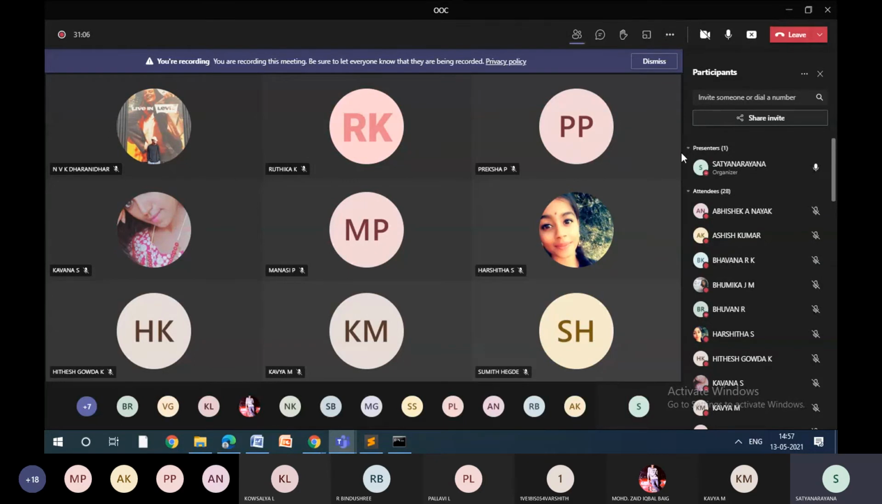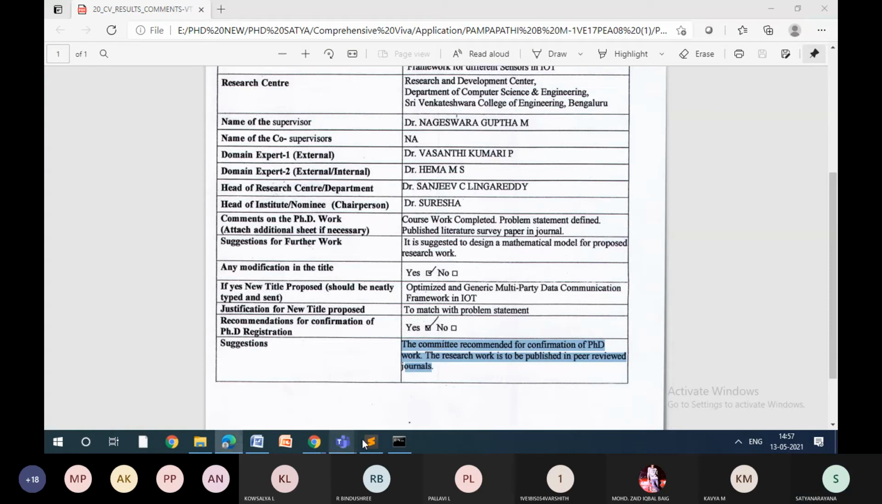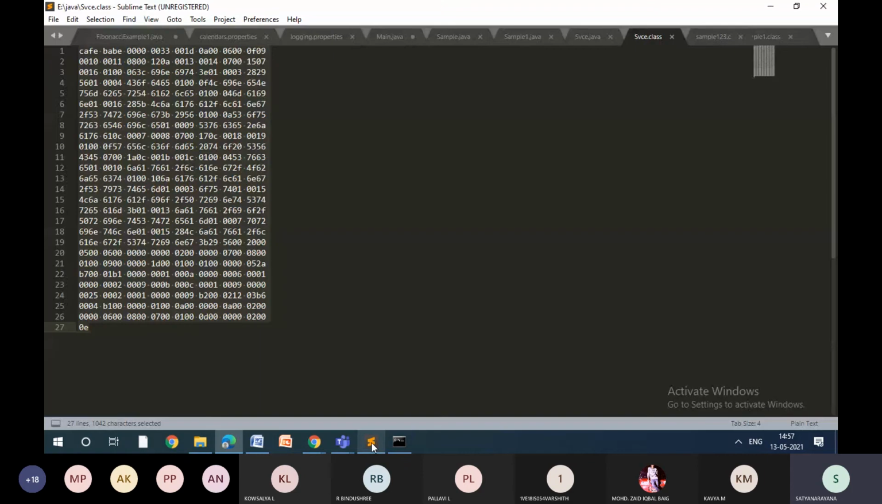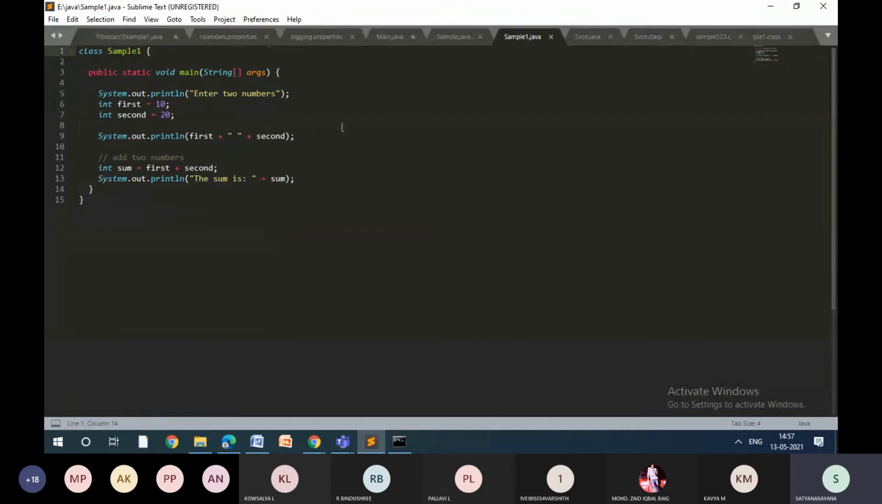Now let me show you how Java programs will be written. Let me open sample1.java. Yeah, you can see here, this is another Java program. First we need to initialize the class with the class name. I'm initializing with sample1. Then I'm calling the main function. Now I'm using System.out.println, enter two numbers. I'm defining two variables with two values.